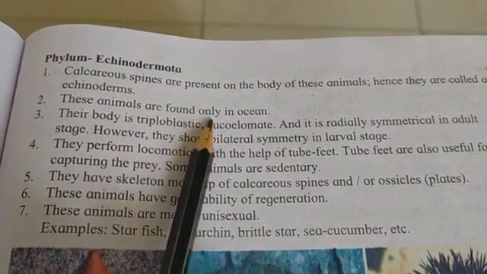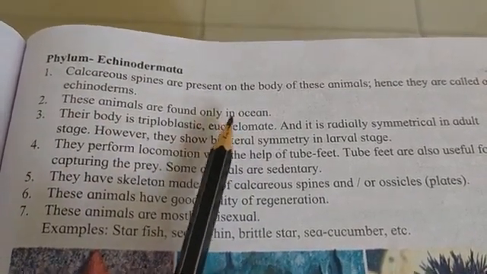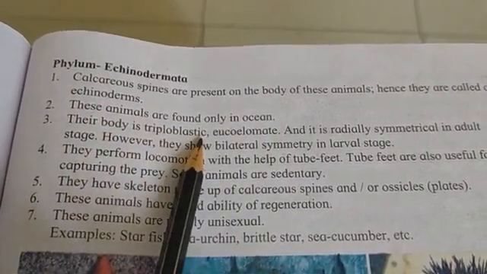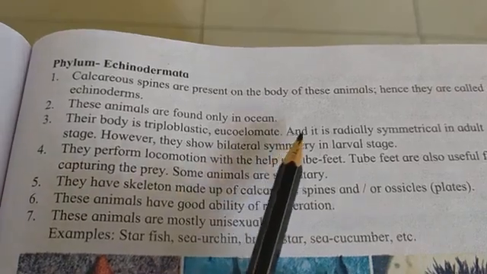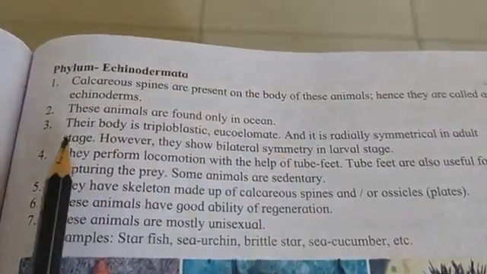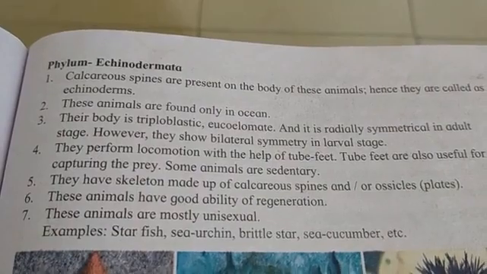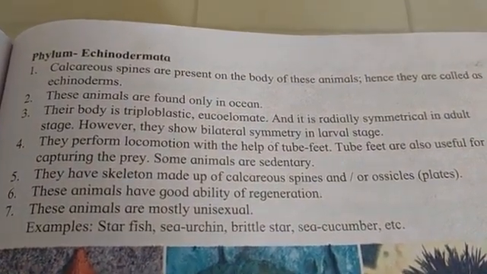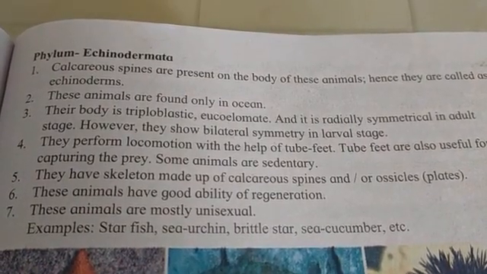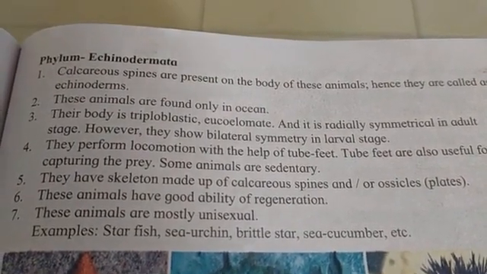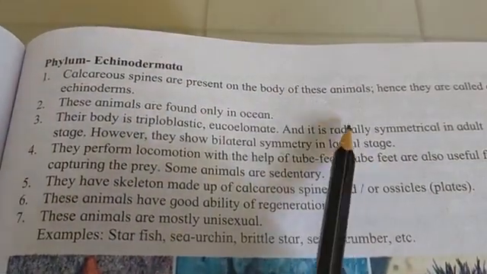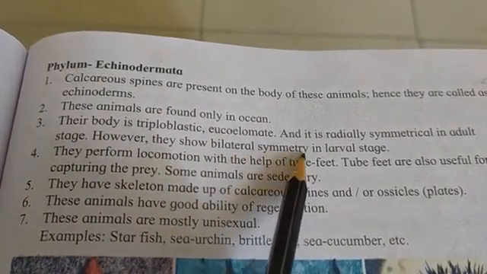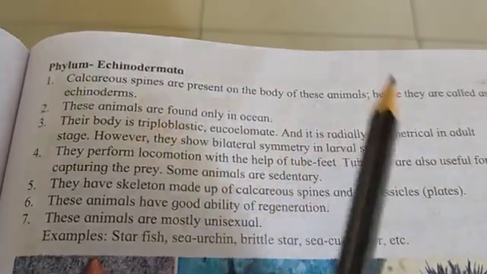Second, these animals are found only in the ocean. Their body is triploblastic, eucoelomate, and it is radially symmetrical in the adult stage. In the adult stage, they are radially symmetrical. However, they show bilateral symmetry in the larval stage.